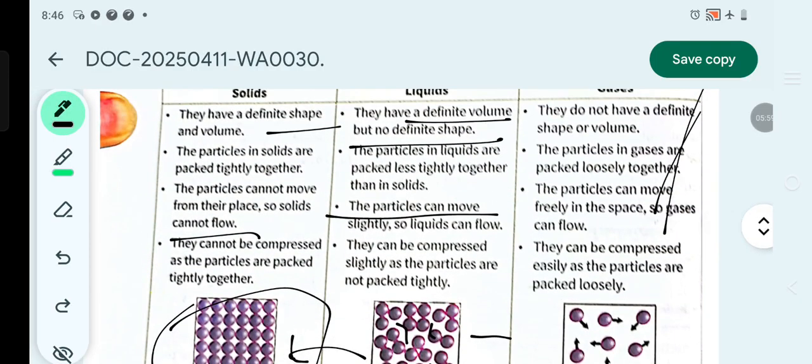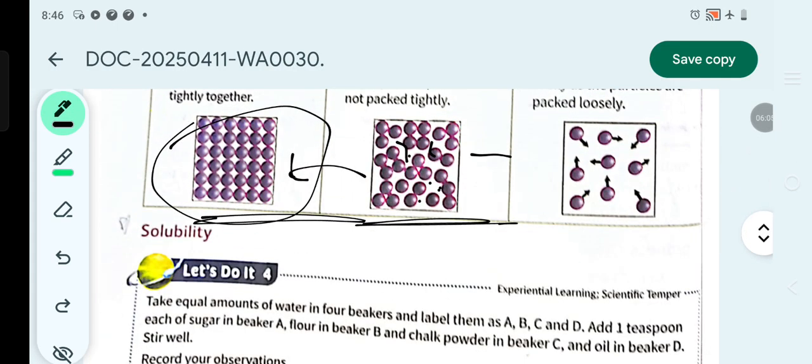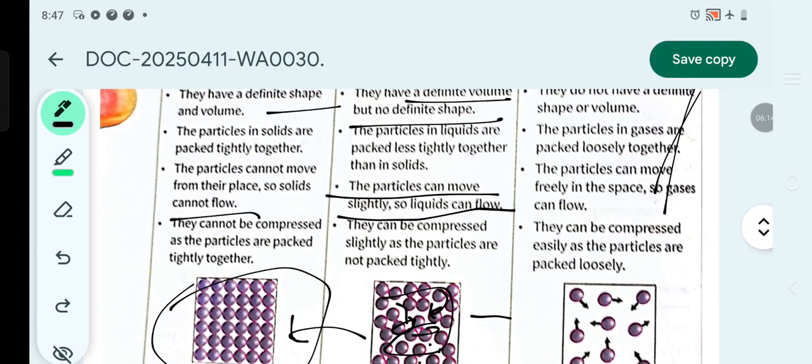Next, the particles can move slightly, so liquids can flow. Here you can see that the particles have some space between them. That's why they can move a little bit from here to there, and hence liquids can flow. They can be compressed slightly as the particles are not packed tightly. They can be compressed only a little bit because the particles are not packed tightly.